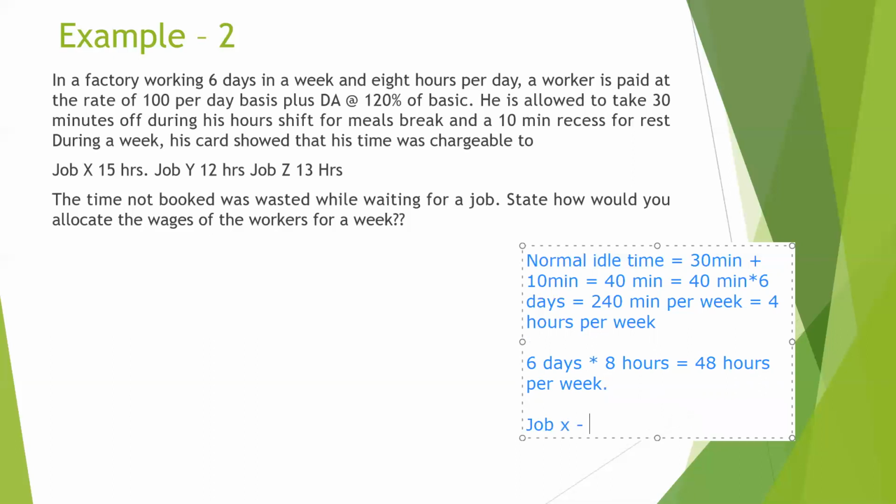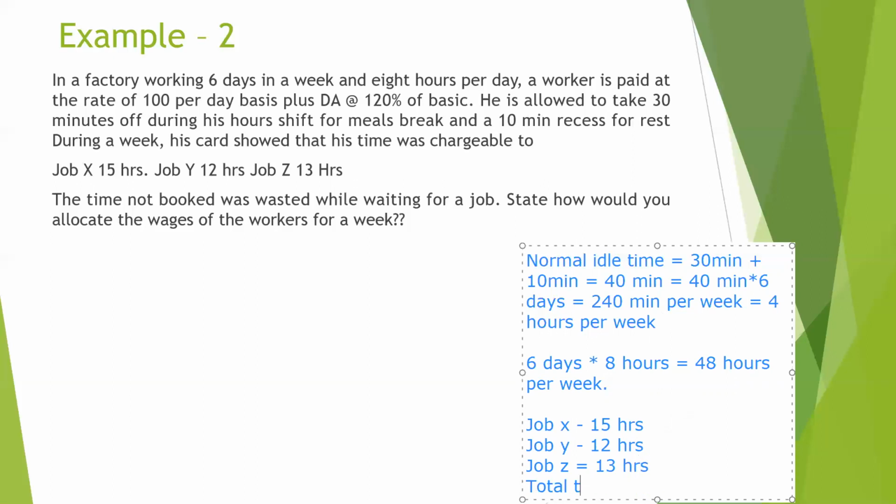Job X is 15 hours, job Y is 12 hours, and job Z is 13 hours. So the total time allotted, that is the total productive hours, comes out to be 15 plus 12 plus 13, giving us a total of 40 hours.